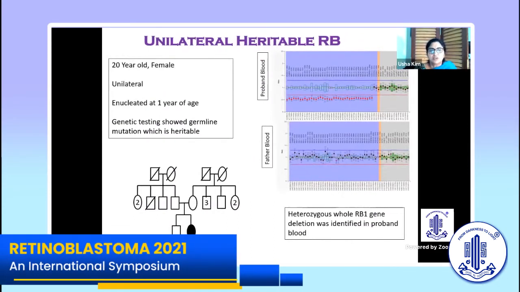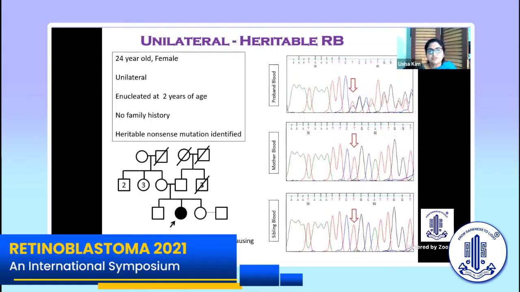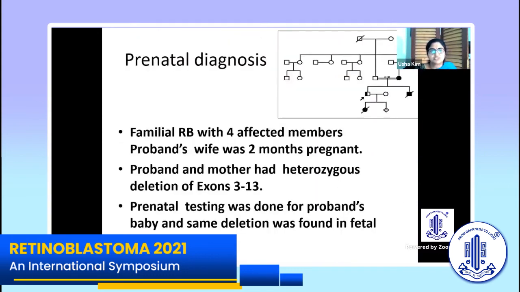This is a 20-year-old female with unilateral retinoblastoma enucleated at 1 year of age, and genetic testing unfortunately showed a germline mutation, which is heritable. This was a 24-year-old female with a unilateral retinoblastoma enucleated at 2 years of age. No family history, a heritable nonsense mutation was identified, and this was counseled to the patient.